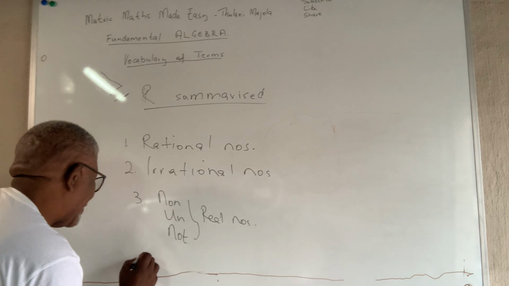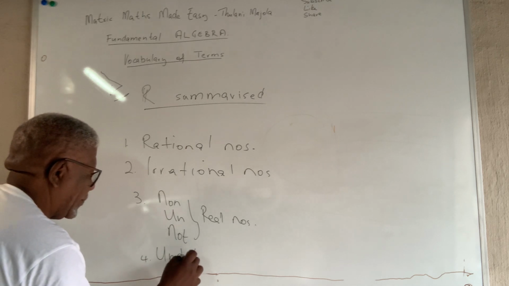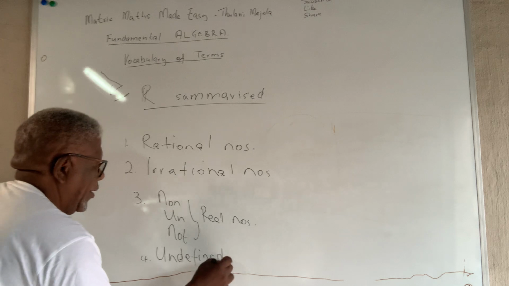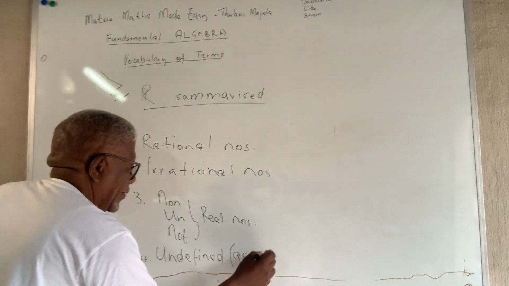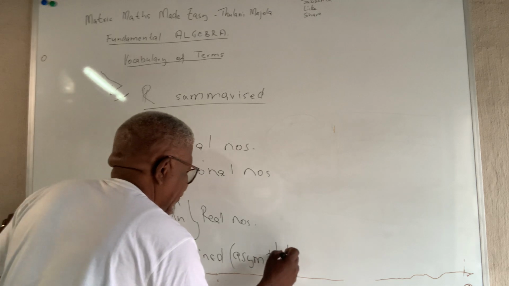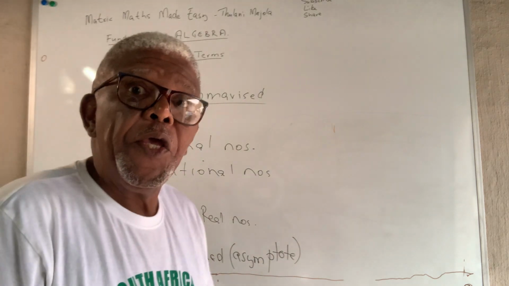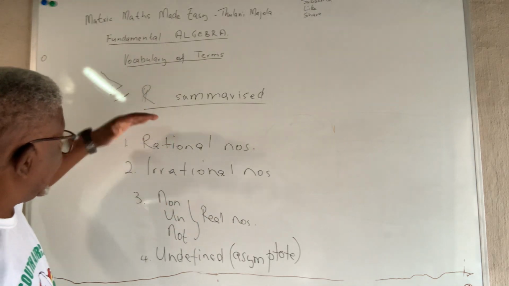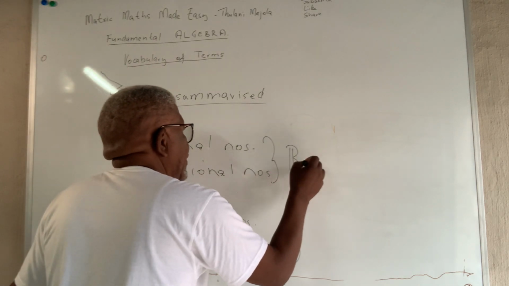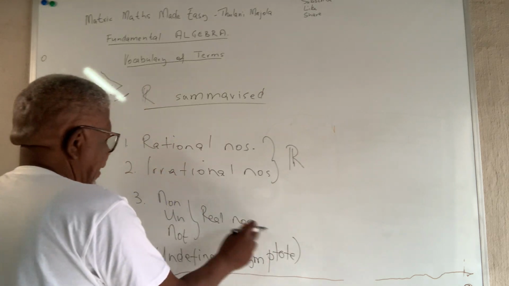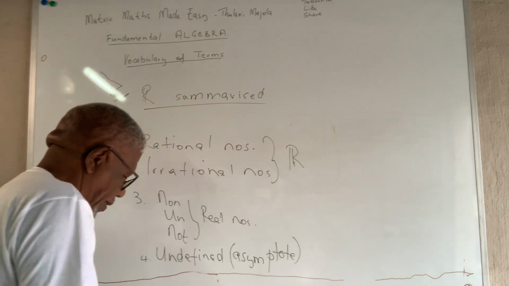And then last but not least, we've got the undefined, or the asymptote. It's mathematics for you. You know how to differentiate between these. These are real numbers, these ones are non-real numbers, and the other ones are undefined.